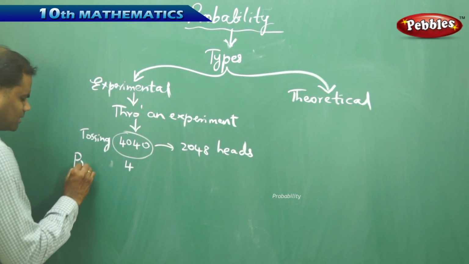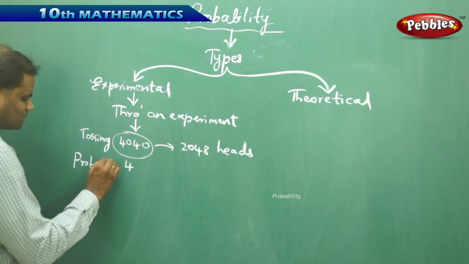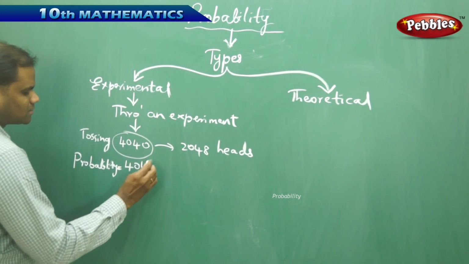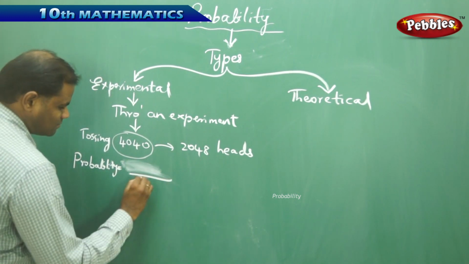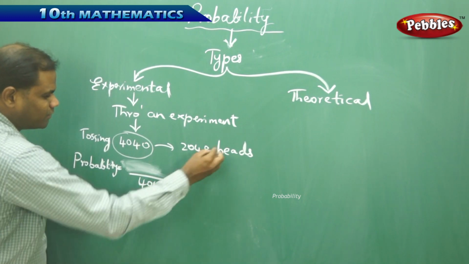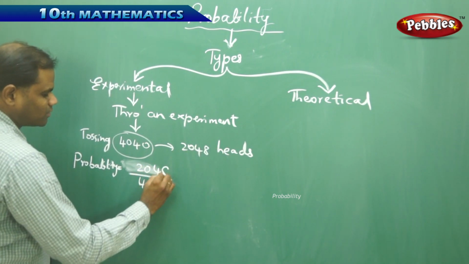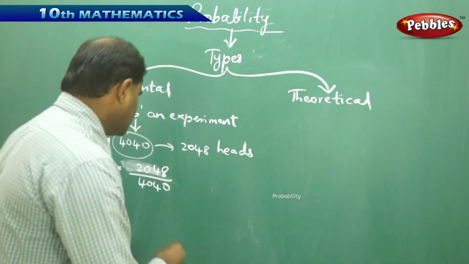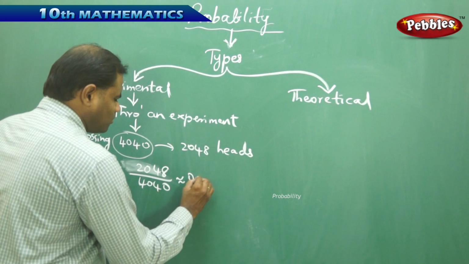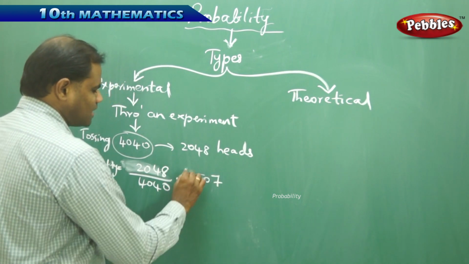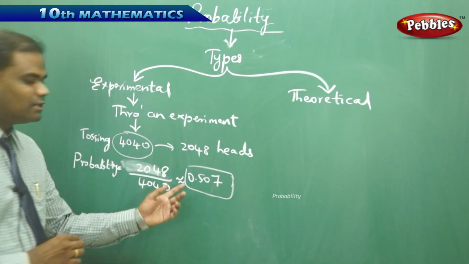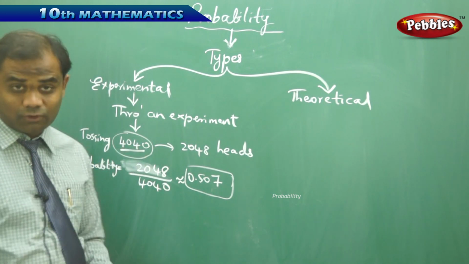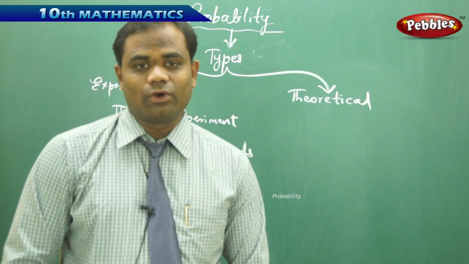So clearly he got the probability as simply 4040 times which he has attempted, out of which he got 2048 heads. When divided, it gave the value approximately as 0.507. So this was the value obtained for an experiment which had 4040 tosses of a coin.